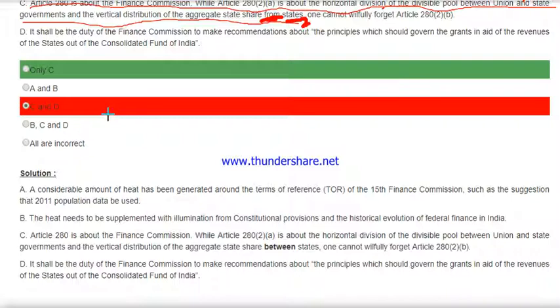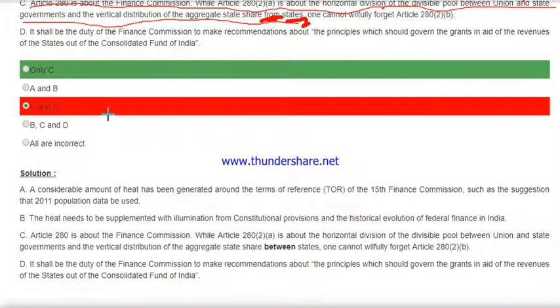Remember this. Article 280 is about the Finance Commission, while Article 282 is about the horizontal division of the divisible pool between union and state government and the vertical distribution of the aggregate state share. In place of 'from', we replace it with 'between the states' because 'between' is more suitable.